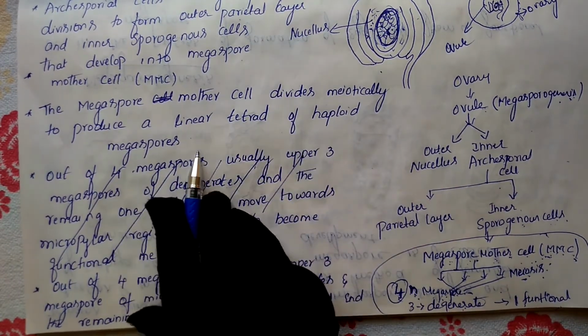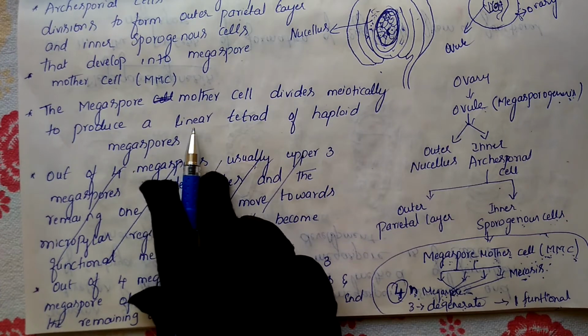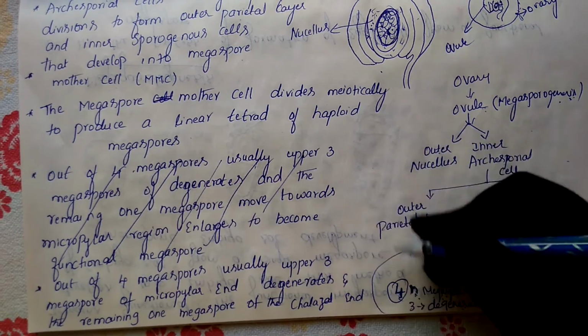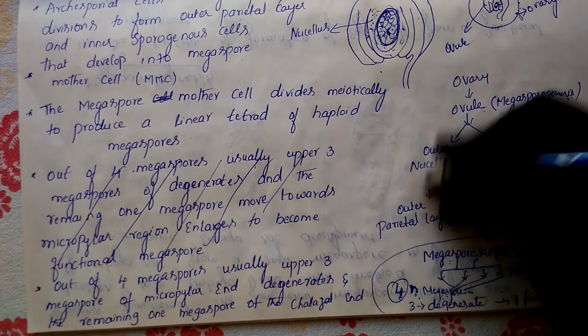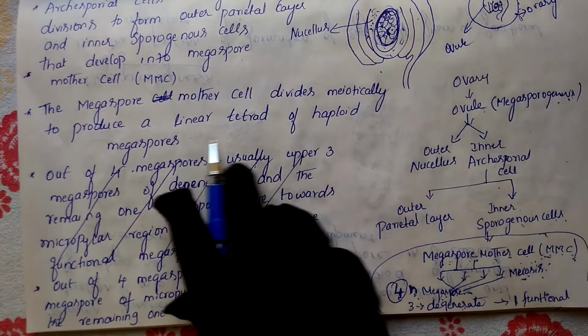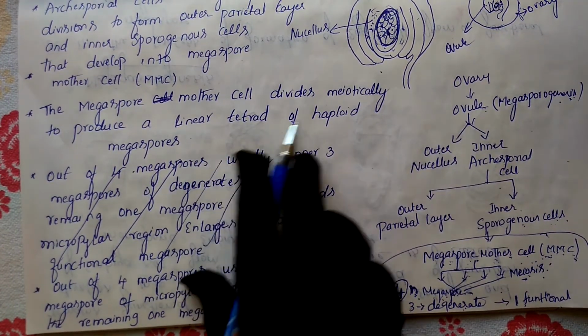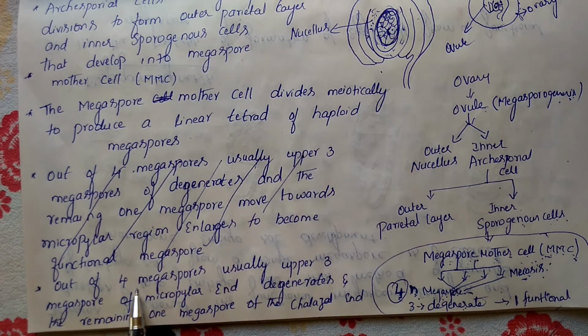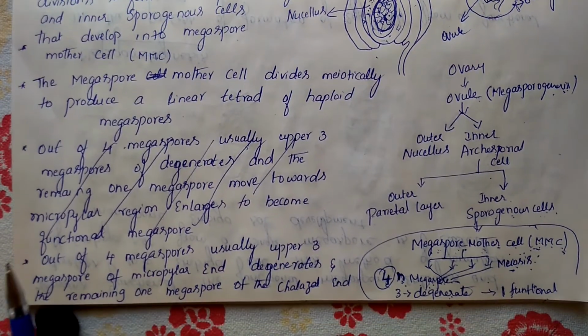Tetrad of haploid megaspores, mentioned here, is produced linearly. Linearly means they divide like this. I will show you the diagram here. They divide in this manner, so that's why we call it linear. In total, how many will we get here? Four megaspores.